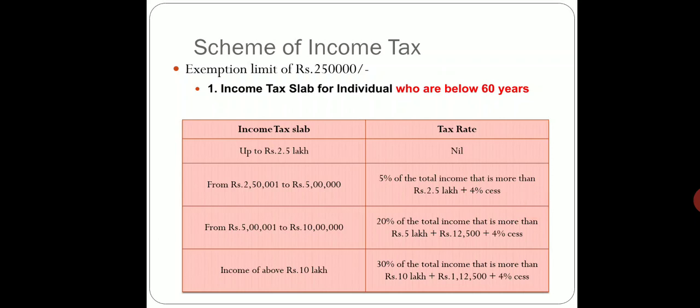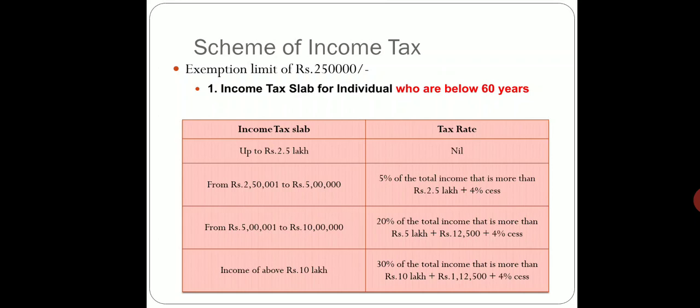It means if your income lies between 2,50,001 and 5 lakhs, the rate of 5% is charged on that slab. The third slab is from 5,00,001 to rupees 10 lakhs.